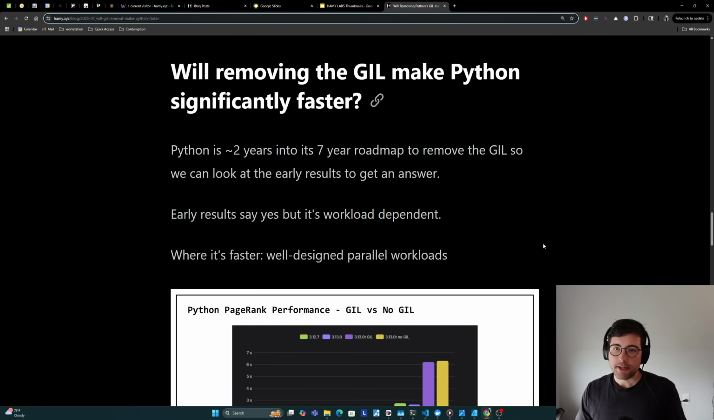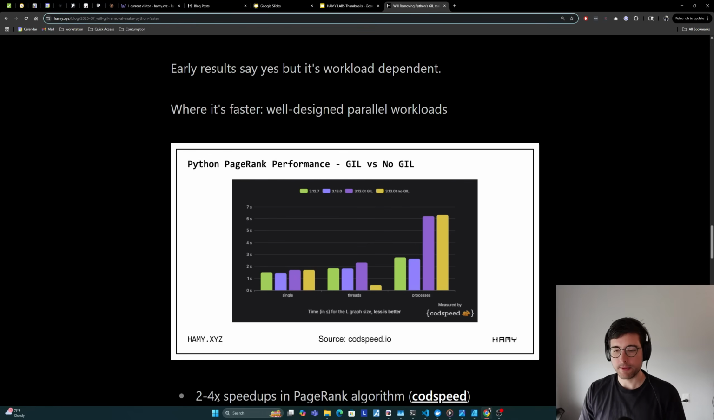So the question we came here to solve is, will removing the GIL make Python significantly faster? Python is about 2 years into its 7-year roadmap to remove the GIL, so we can look at some early results to get an answer. And the early results say yes, but it is workload dependent. Where it's faster today is with well-designed parallel workloads. Here we see that CodSpeed was able to achieve 2 to 4x speedups in a PageRank algorithm using no GIL instead of GIL.